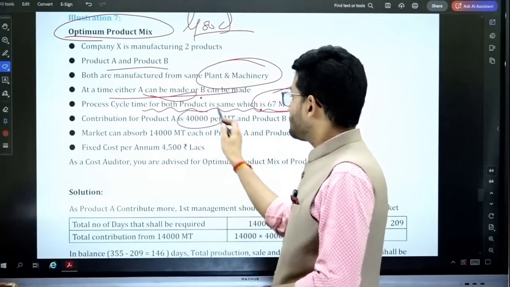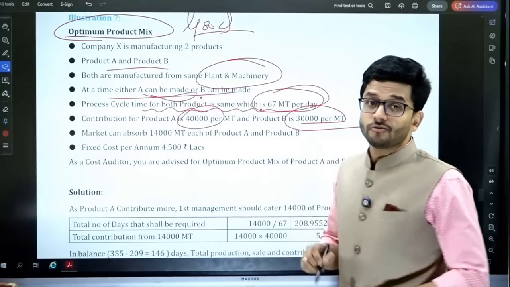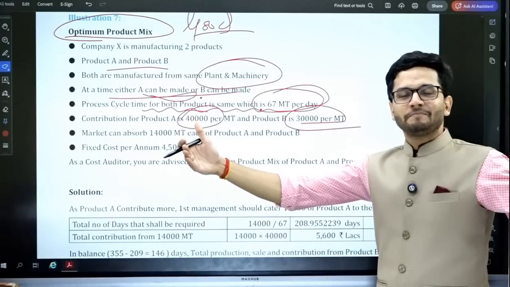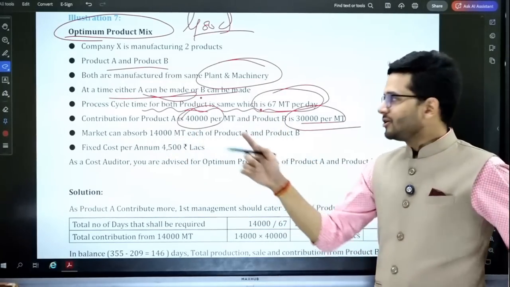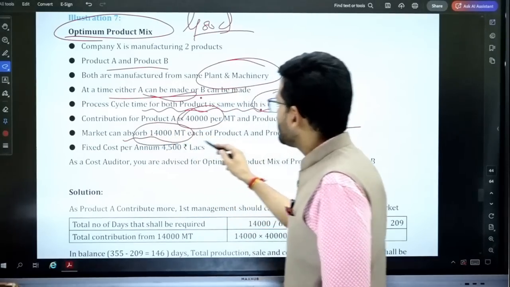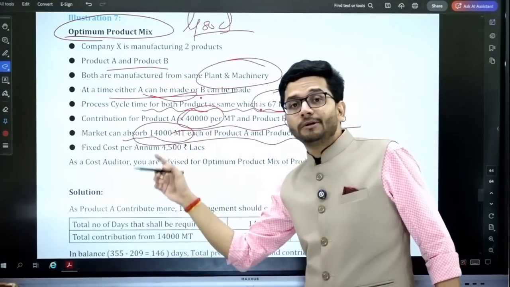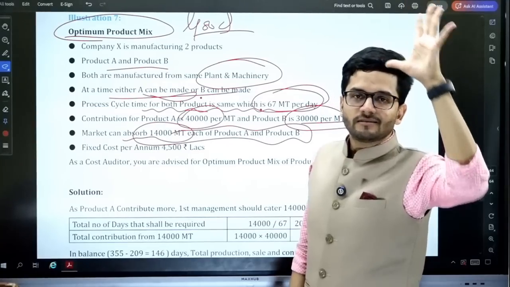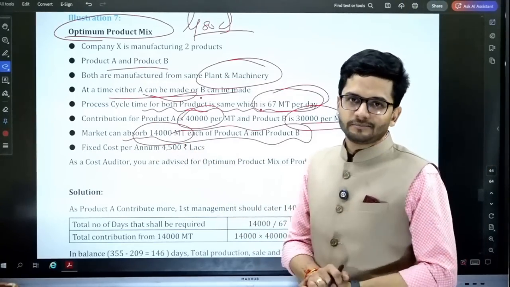Contribution of product A is 40,000 per metric ton and product B is 30,000 per metric ton. So we'll give preference to product A. Product A contribution is higher, product B contribution is lesser. Market can absorb 14,000 metric ton each of product A and B. Now this is the limiting factor. Product A cannot be produced more than 14,000 metric ton. Market cannot absorb beyond that.